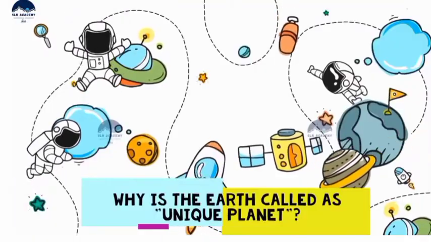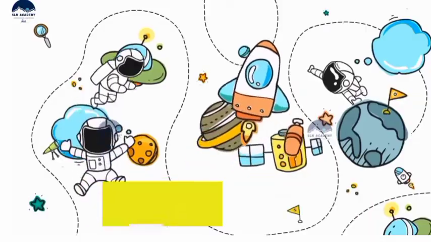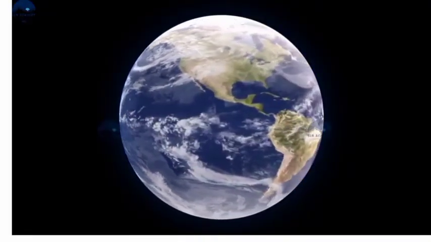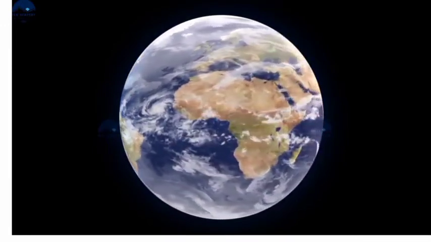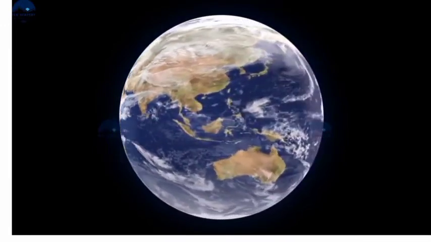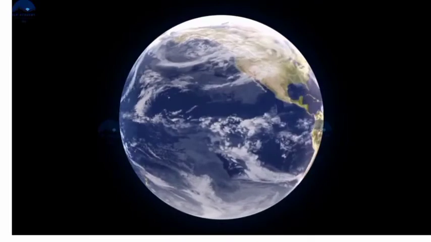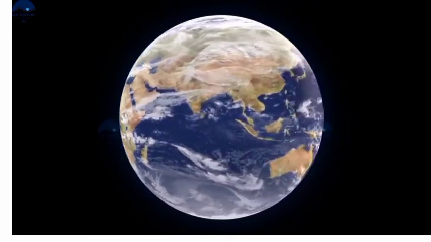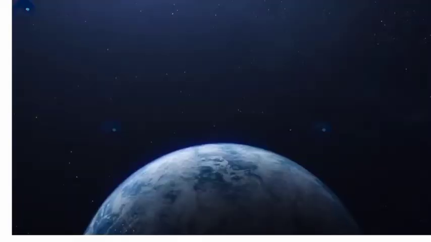Why is the Earth called a unique planet? Conditions favorable to support life are found on Earth. The Earth is neither too hot nor too cold. It has water and air which are very essential for our survival.